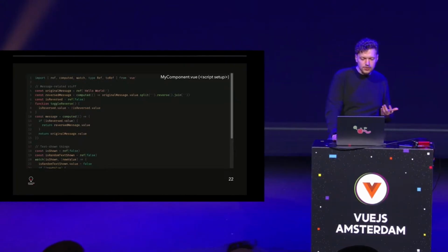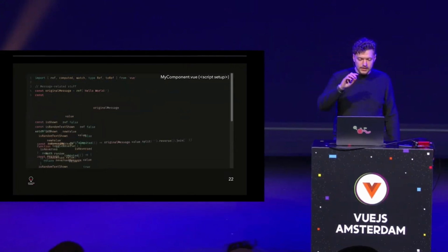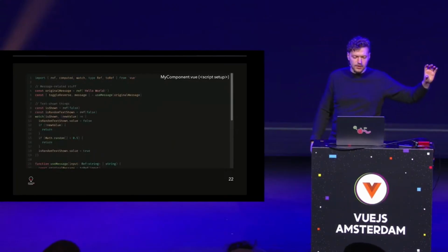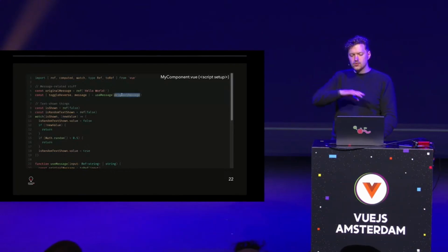So what usually people do is, let's create a composable. Let's do this in the next step. And there are a few more things happening here. We have this original message, right? And we start with one composable, useMessage. Now, we put in this original message. It's actually a very nice pattern. I'll show you in a second.